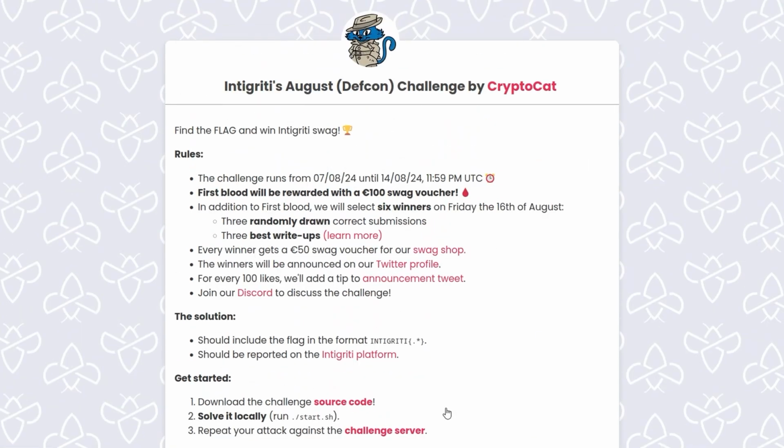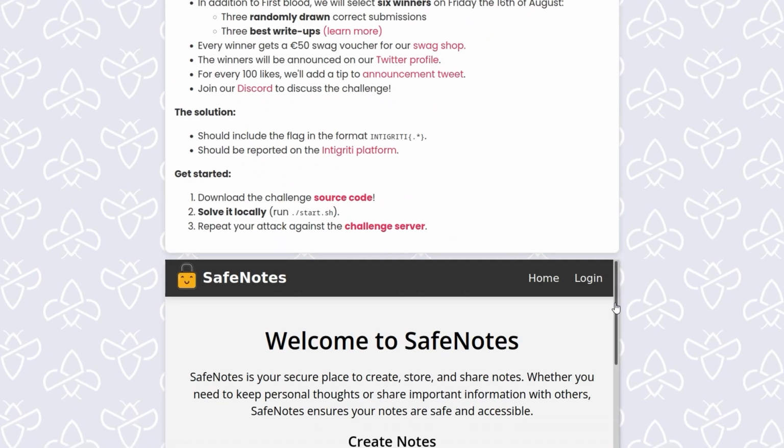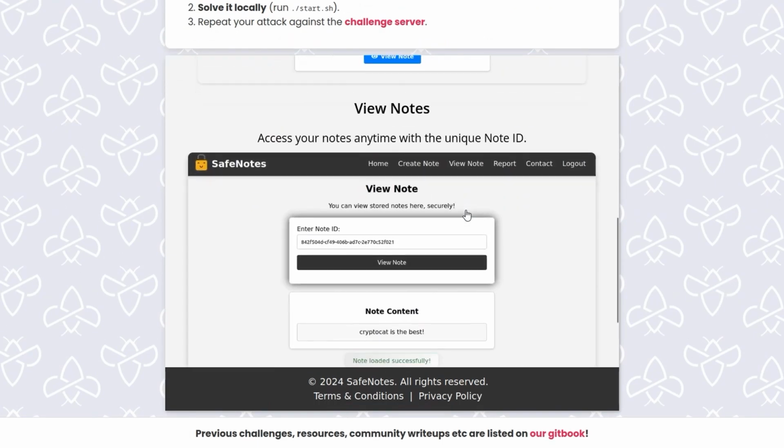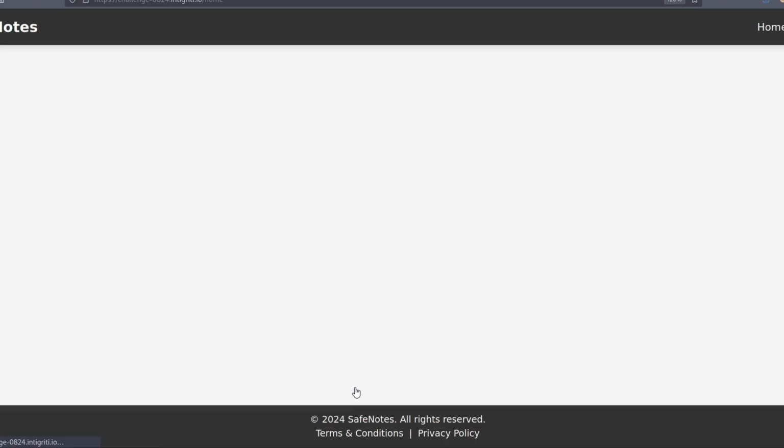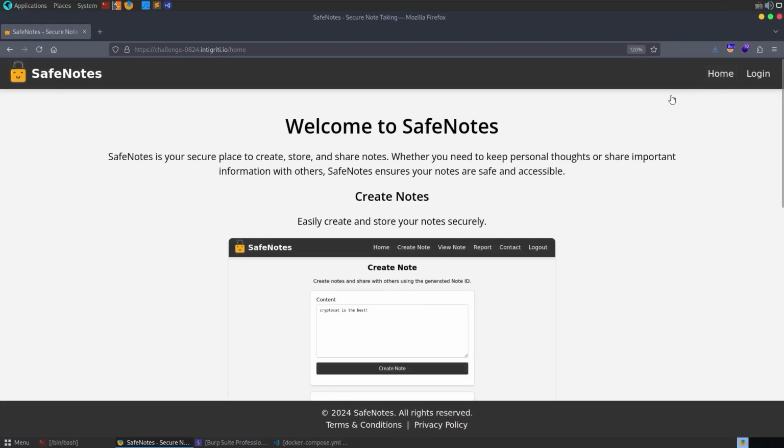I know people like to review the source code, and it also means people can just have a look at the source and see, okay, there's no sense in us brute forcing login credentials or fuzzing files, directories, things like that. Anyway, before we have a look at the source code, let's go and take a look at the challenge server. I like to just go and have a look at the site functionality first of all.